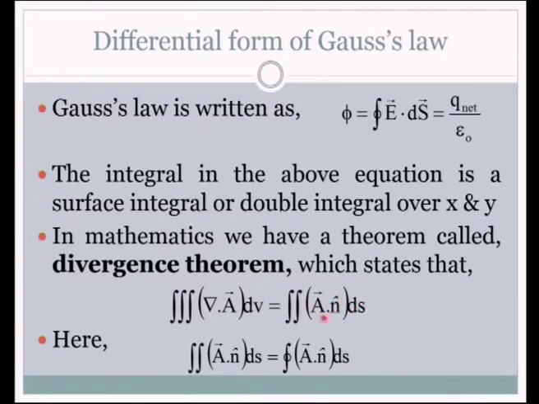So, this is the conversion that we can have. A triple integral can be converted into a double integral using the divergence theorem. What is the integral we have in Gauss law? We have a double integral. So, if it could be converted into a triple integral over a particular volume, then we can get an equation called the differential form of Gauss law.